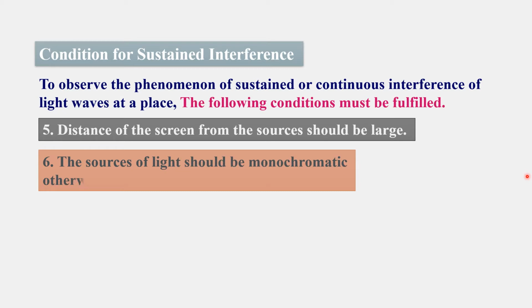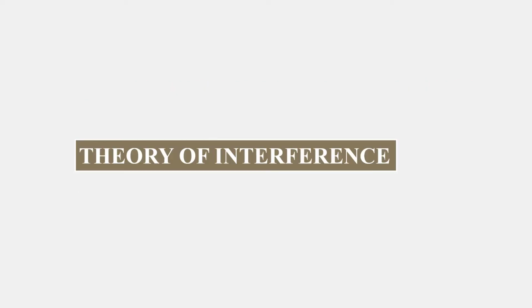The sources of light should be monochromatic, otherwise colored fringes would be produced. Remember this: if monochromatic light is taken, all the bright fringes are of the same color. If instead a white beam is used, color patterns appear on the fringes.